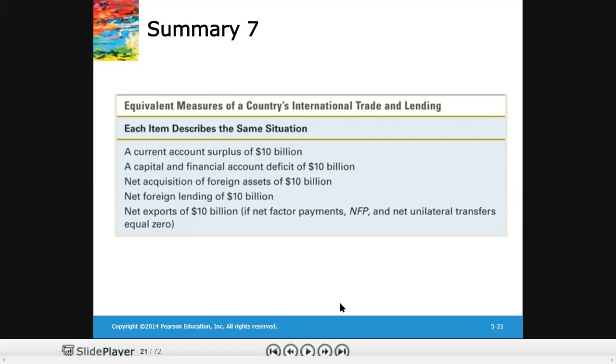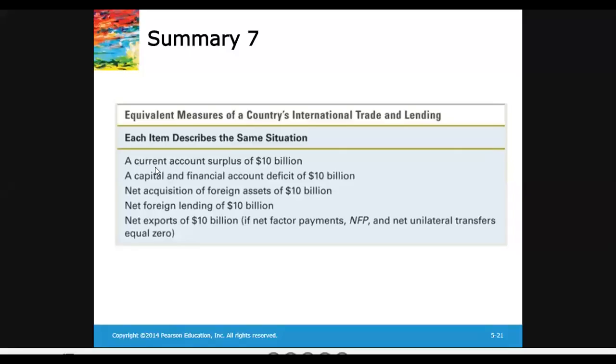In other words, the country having a current account surplus of 10 billion can also use that 10 billion to lend out, to save in any other economy. Lending is equal to saving. So that is why we are saying that net foreign lending of 10 billion is equivalent to having a current account surplus.